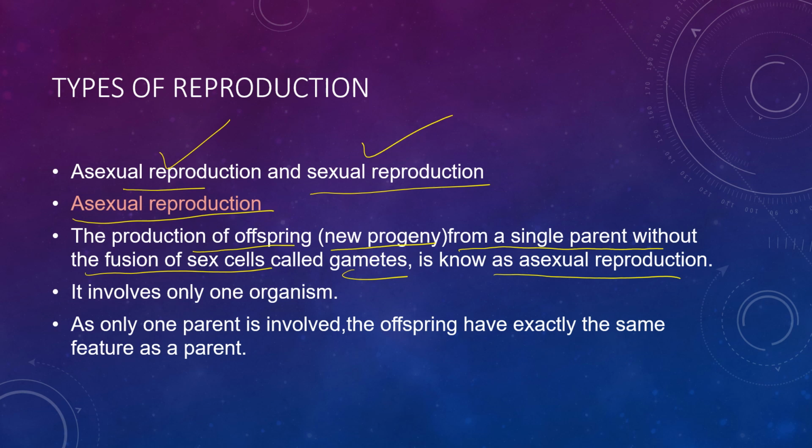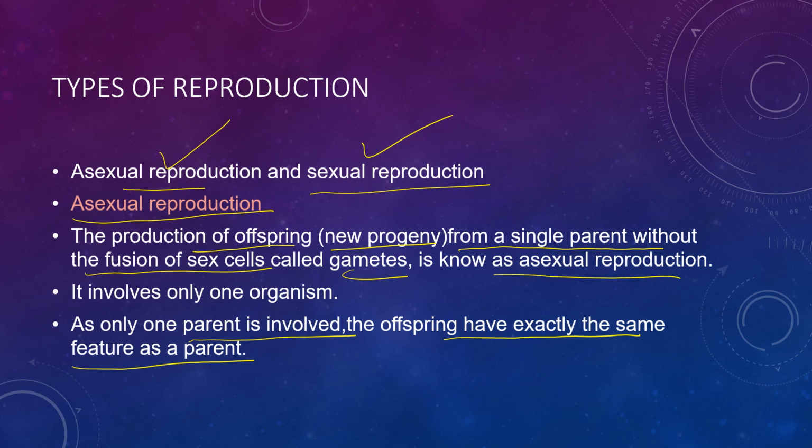So in asexual reproduction, only one parent is involved, or one organism can give birth to the next generation. As only one parent is involved, the offspring has exactly the same features as the parent. The new organism being produced is the same as that from which it is produced. So only one parent is involved, and the offspring is exactly the same as the parent.